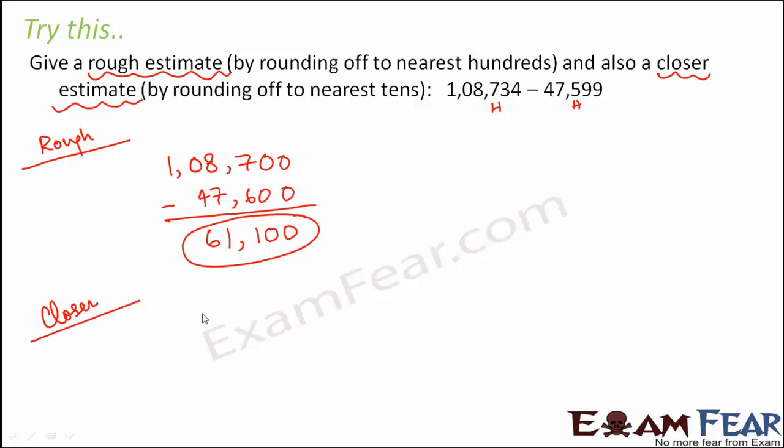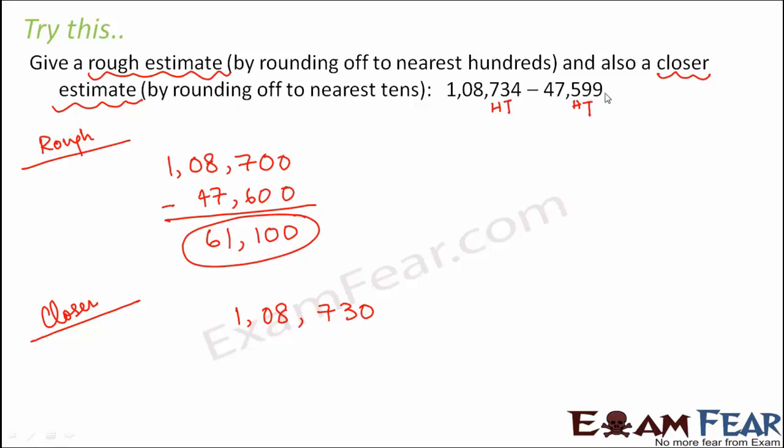So for the closer estimate, we will round it off to the nearest tens. Now when you round it off to the nearest tens, this 1,08,734 would lie between 1,08,730 and 740. Now there the midpoint would be 35. So 34 is less than 35. So this is more close to 1,08,730.